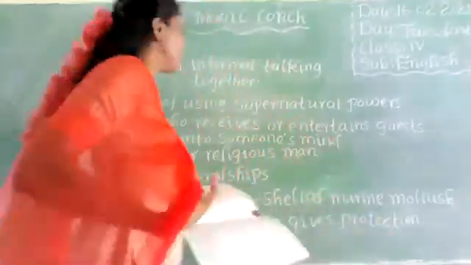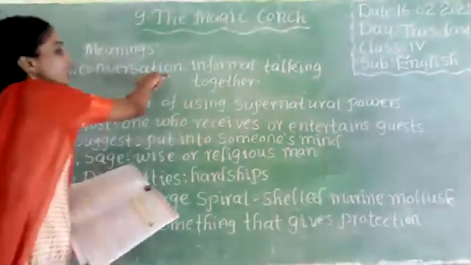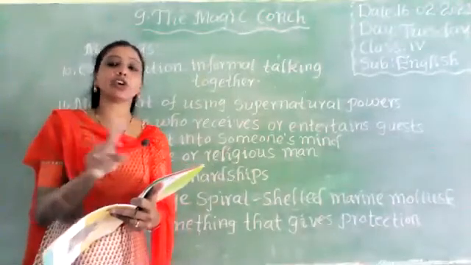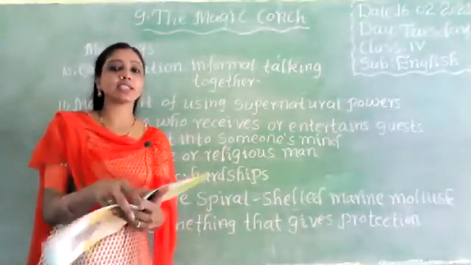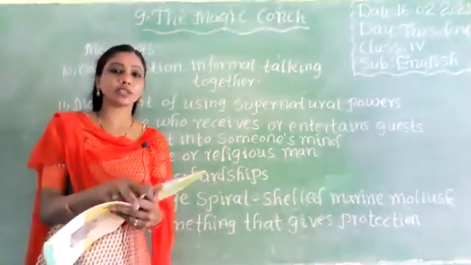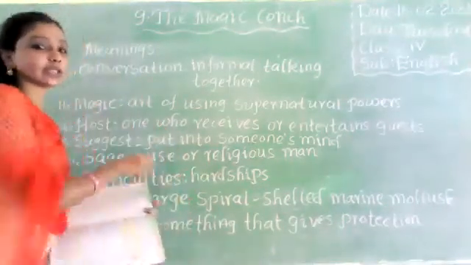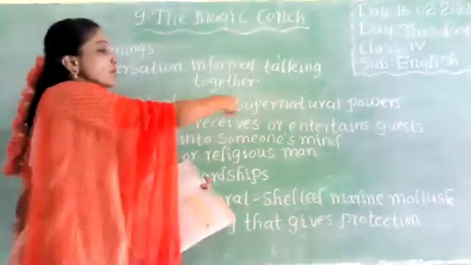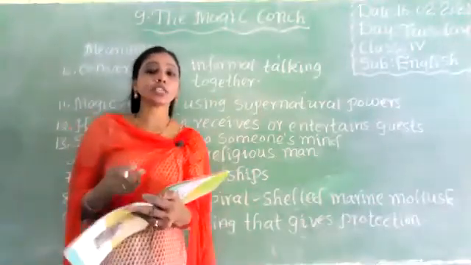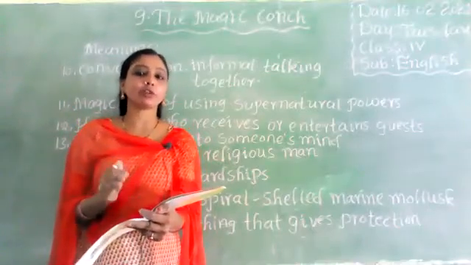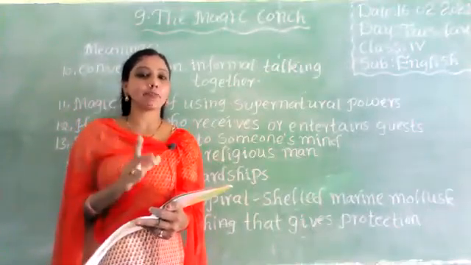Okay, look at here. These meanings first. Conversation. Conversation means informal talking together. That means the two people should talk. Okay. So we will discuss among ourselves between two persons. The discussion will be going on. So that is called conversation. Okay. Next, magic. Art of using supernatural powers. So using the supernatural powers, which is not formal things. Okay, not formally happens. So that is called a magic.